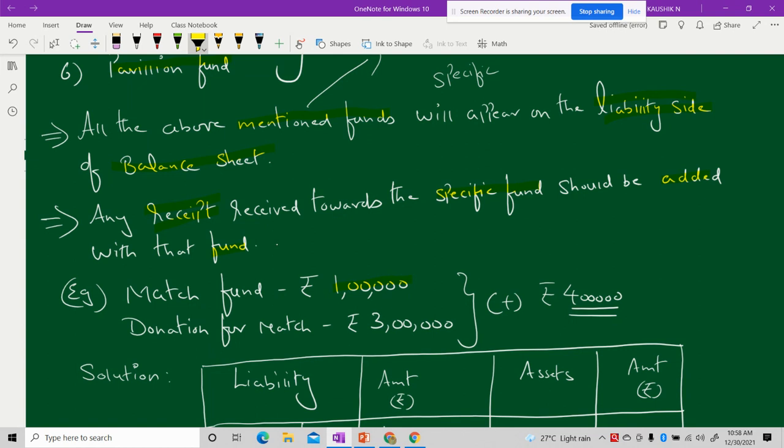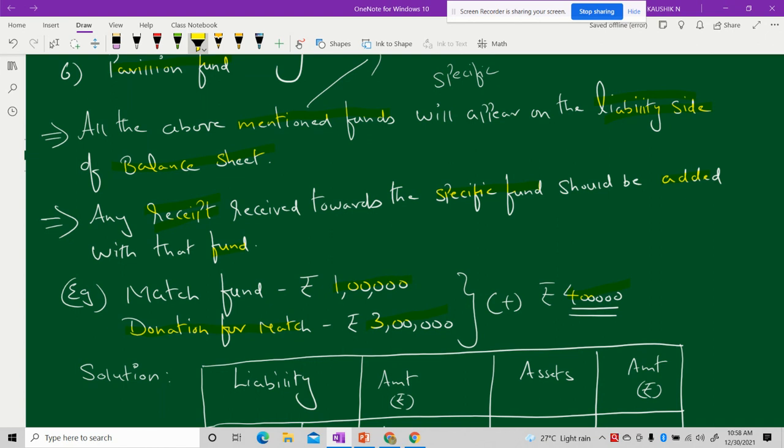The donor has given instruction very clearly that this is a donation for the matches to be conducted. The amount of donation comes to 3 lakh. Match fund is a specific fund, and donation for match is a specific donation. So I should club these two values, that is rupees 1 lakh and rupees 3 lakh. That gives me an amount of rupees 4 lakh.